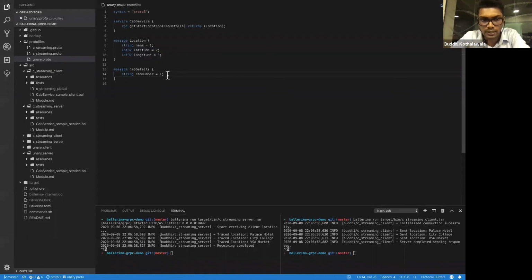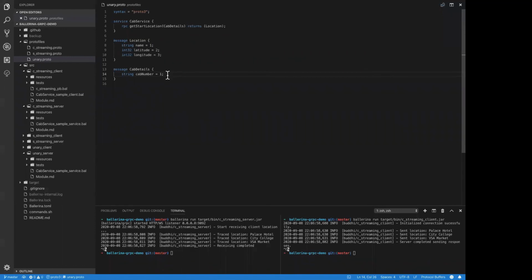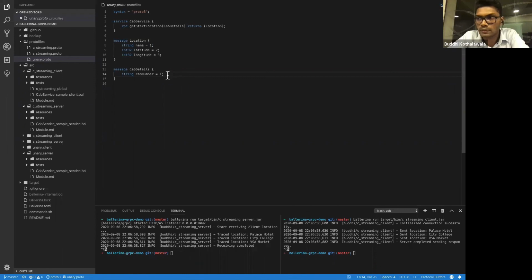You can even generate another code and you can change the logic. So you mean we need to generate the file and then move the code into the new one, right? Yes, you can move the code, and somehow you have to manage that backward compatibility. But protocol buffers support this backward compatibility through this numbering system.